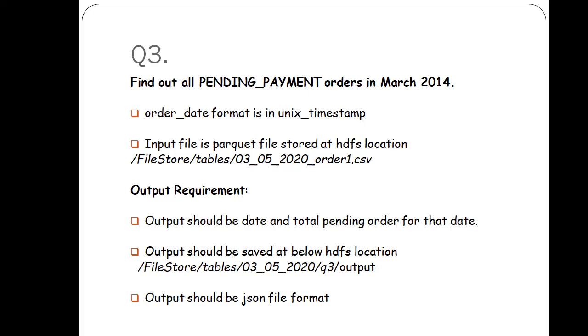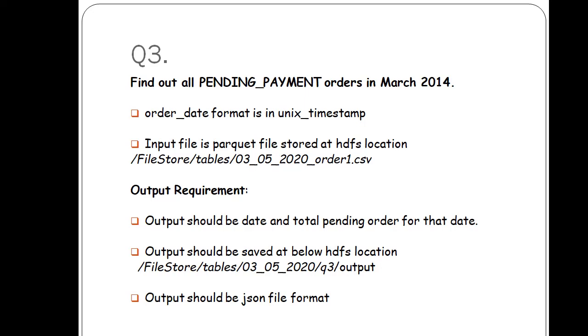After that, when you write the data, you write it to the HDFS location given in the output requirement, and the file should be in JSON format. So just give the format JSON, give the location, and save. In this way you can deal with it.